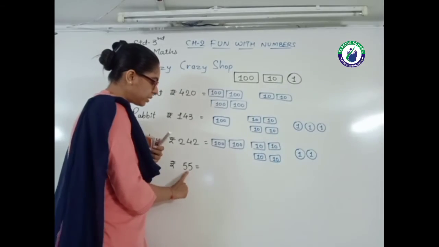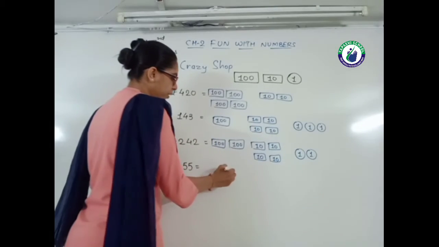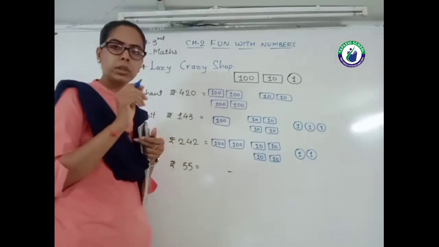The last one, Nearing is paying 55 rupees only. This is ones place, this is tens place, and the 100 place is not given. So in the 100 column we put a dash.